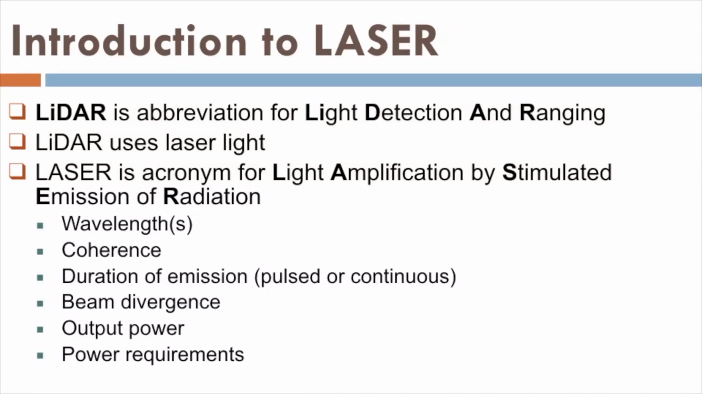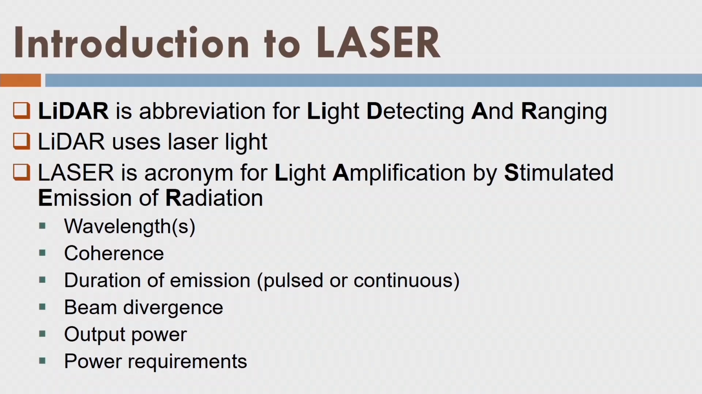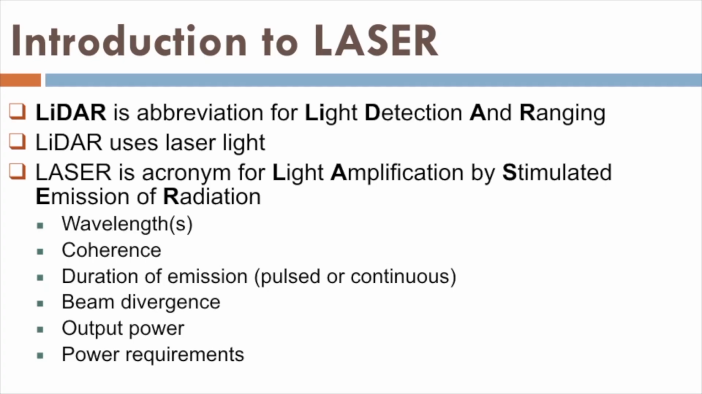LIDAR is an abbreviation for light detection and ranging. LIDAR uses laser light. So, what is the laser and how is it useful in order to do the ranging and detection? Laser is an acronym for light amplification by stimulated emission of radiation. It has certain characteristics like wavelength, coherence, duration of emission, beam divergence, output power and power requirements. So, we are going to learn the laser in a comprehensive manner.